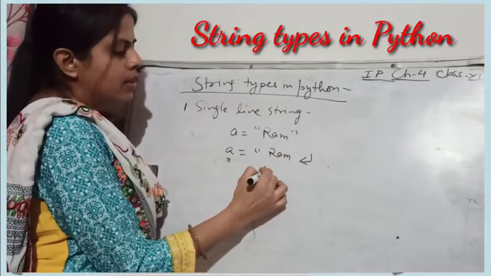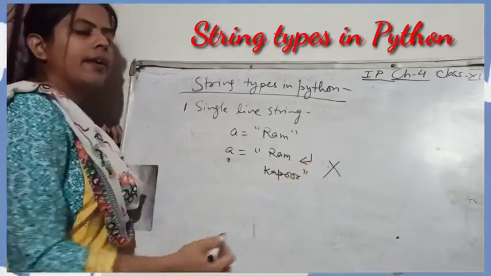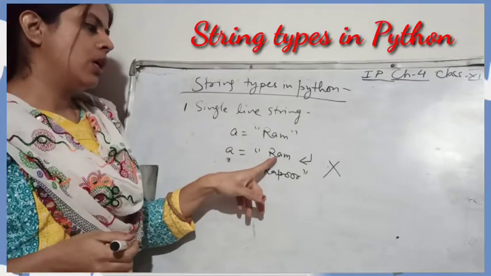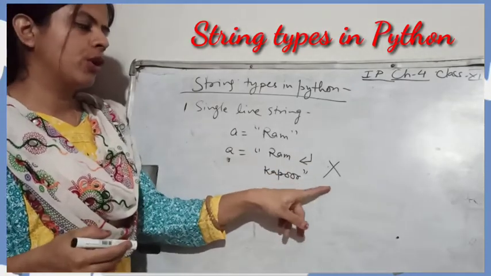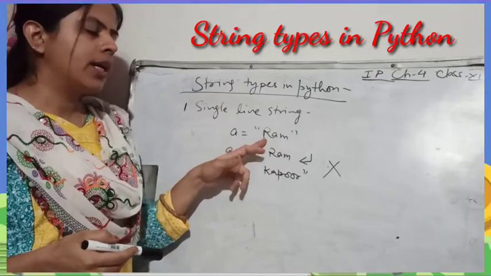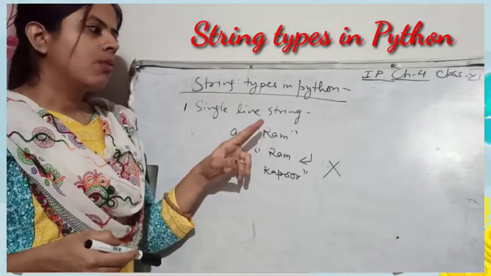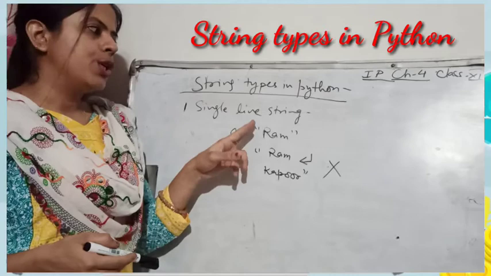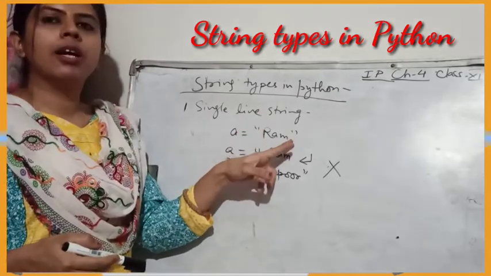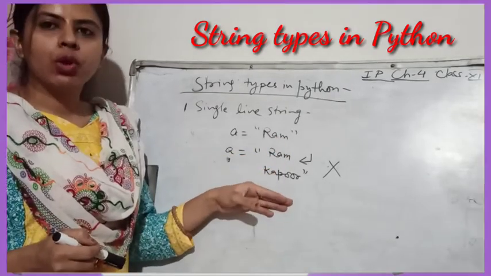Suppose I have written here Kapoor, and given double quote. This will give you an error, because the end of the line is not enclosed, the line is not closed with the double quote. This is going to give you the error while defining a single line string. So in a single line string, you have to write the string in a single line only. It can contain a group of characters. However, the double quote used before the start of the characters should be closed in that particular line only. If you write like this, it will give you the error.